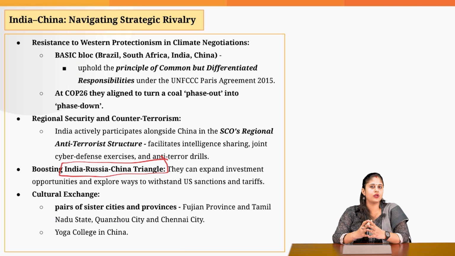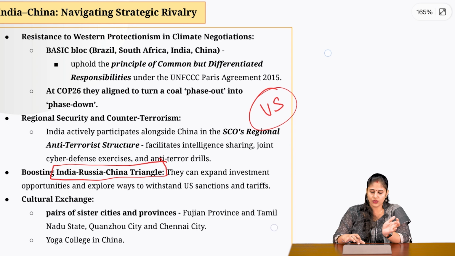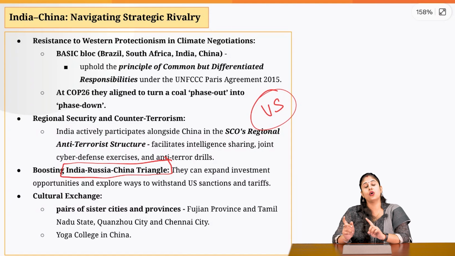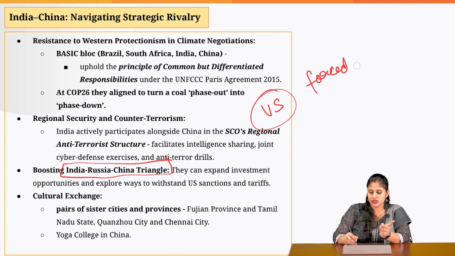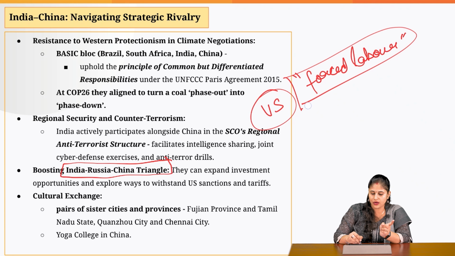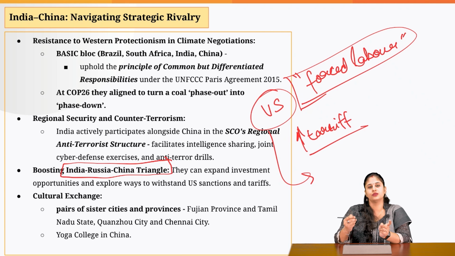If you have been following the newspaper recently, you must be aware of the Trump policies of unilateral sanctions. The US has said that they are going to increase the tariff rate on the Chinese goods entering the US market. Why? Because China relies on forced labor. Since they are getting a cost advantage because of this forced labor, we are going to negate this by increasing the tariff. And a similar story goes for India also.